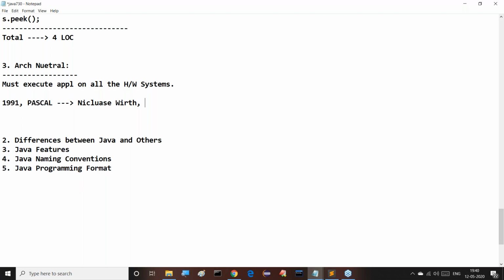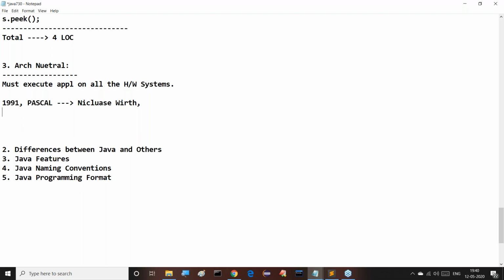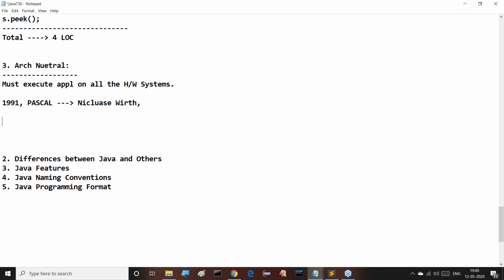Because of that mismatch, Sun Microsystems did not accept the Nicholas Wirth solution. Then immediately after that, in 1991 itself, the Green Project people started their work. Sun Microsystems started to prepare a new programming language. They took nearly 2 years.